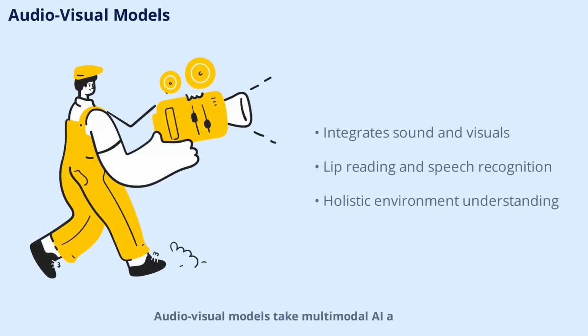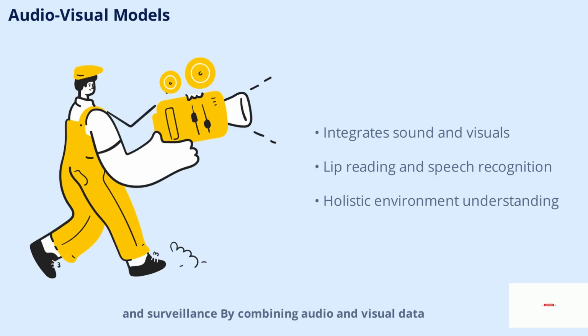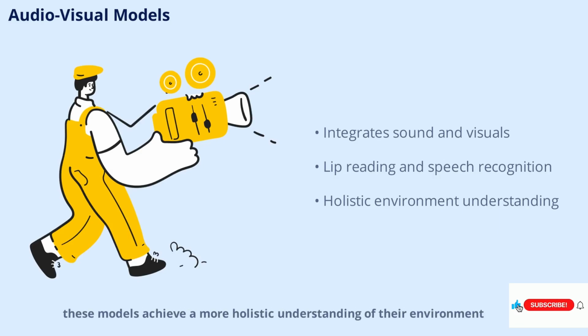Audio-visual models take multimodal AI a step further by integrating sound and visuals. These models can perform tasks like lip reading, speech recognition from video, and sound source localization. They can even generate audio from visual inputs, making them invaluable for applications in accessibility, entertainment, and surveillance. By combining audio and visual data, these models achieve a more holistic understanding of their environment.